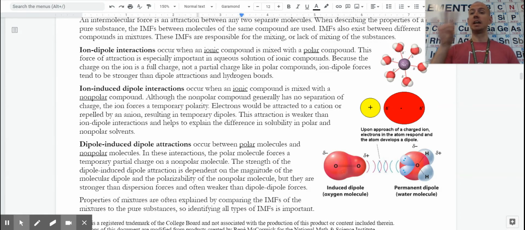They're generally distributed equally, but in this case, it would be distributed unequally. That attraction's weaker than the ion to dipole because our polarity is not as big. It's not quite as permanent or as strong of an interaction. And that's why we would see a difference in the ability of an ionic compound to dissolve in something nonpolar compared to polar, but there is still an attraction.